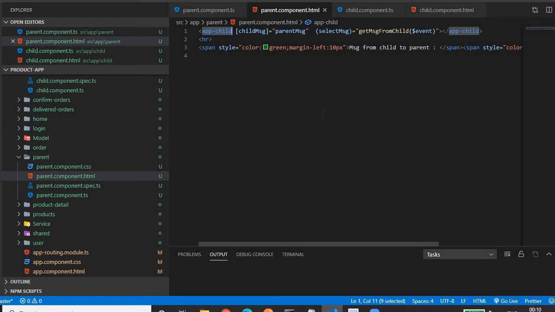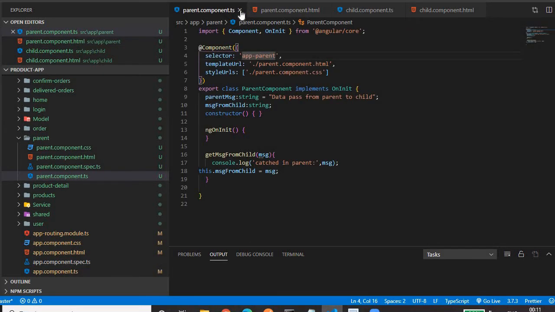Let's see the first scenario, how we can transfer the data from parent to child. I mean how we can pass the data from this parent component to the child component. Okay, so for this I have a parent component.ts file in which we have a class level variable parent message which is of type string. We have some hard-coded string, and I need this string to be passed to the child component